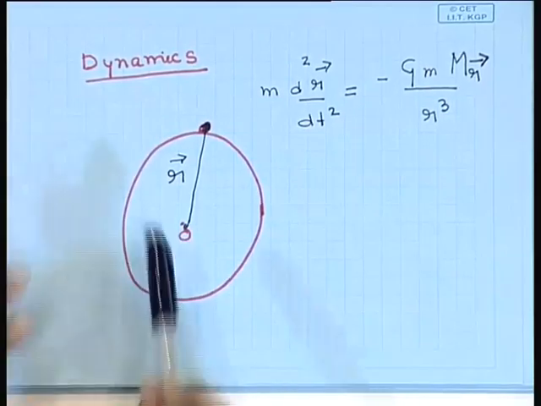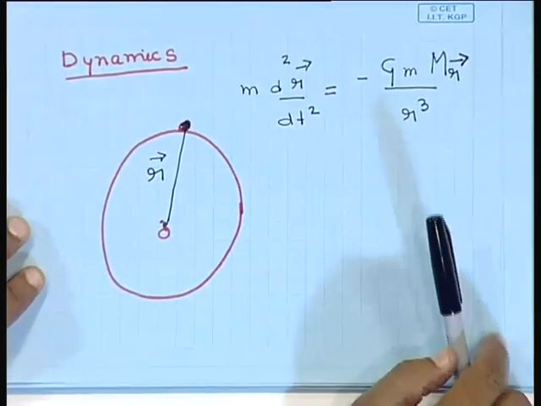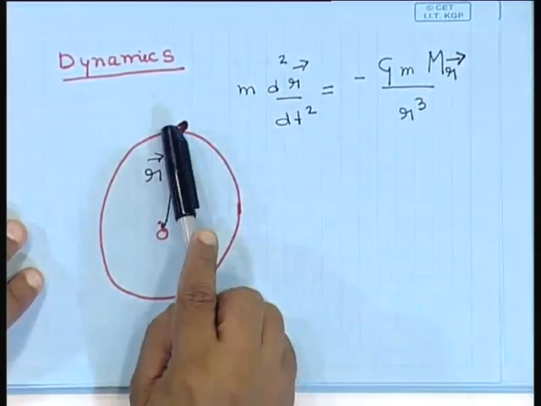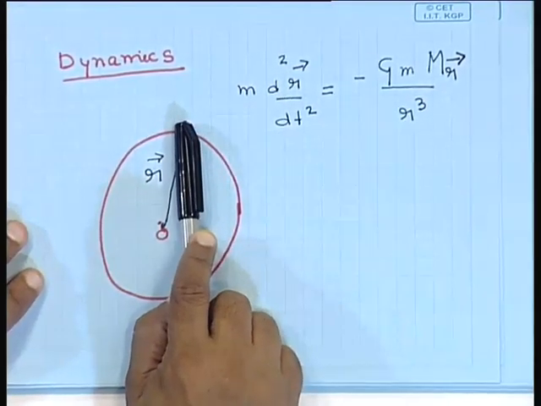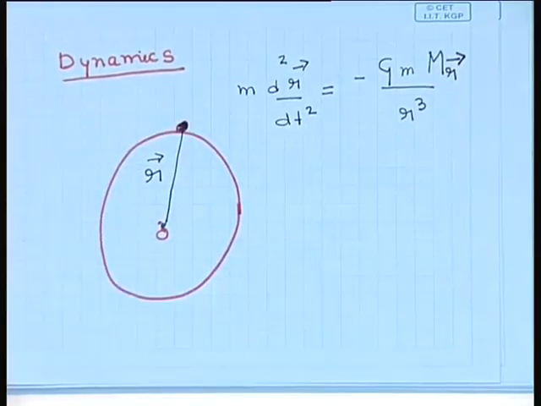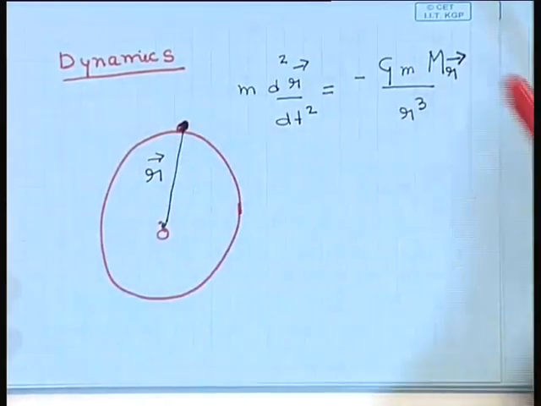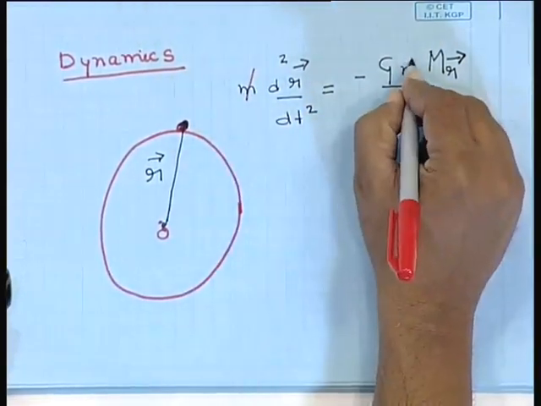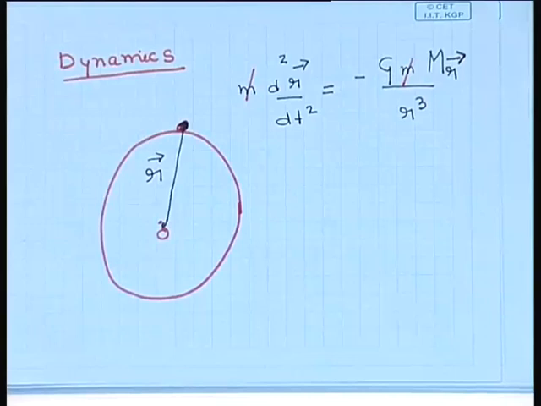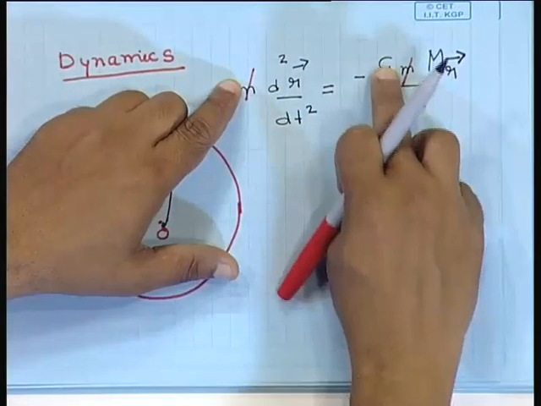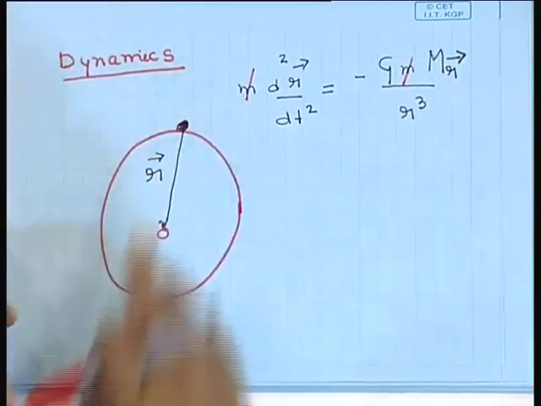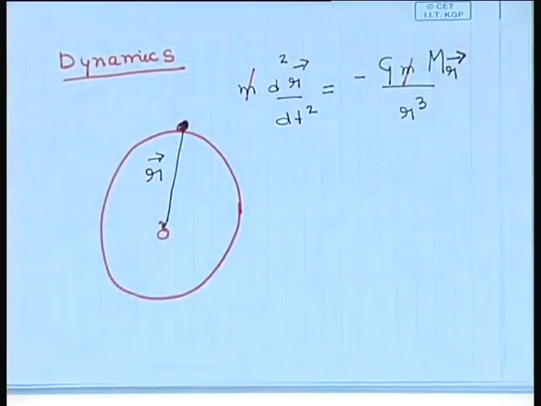So, we have the equation of motion of this particle, this test particle, the galaxy we are thinking of as a test particle. Now, the mass of this galaxy cancels out from both sides, that is the principle of equivalence. The gravitational force depends on its mass, but the gravitational acceleration does not depend on the mass of the test particle. So, this is the equation that we wish to solve.